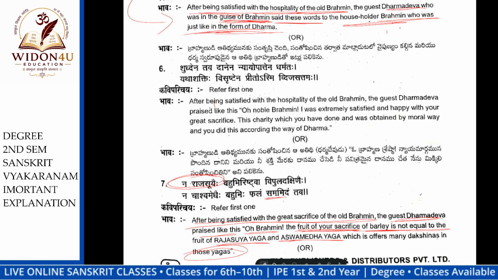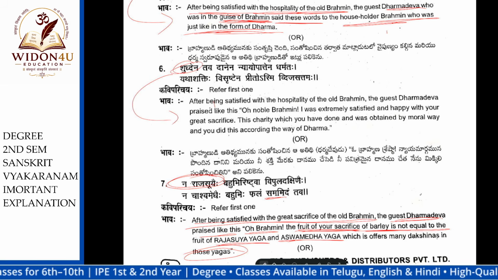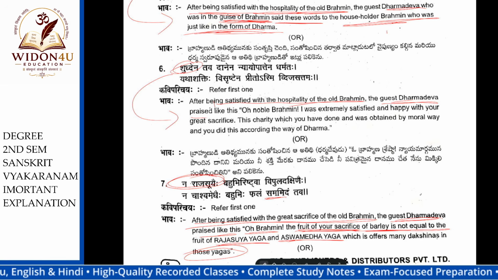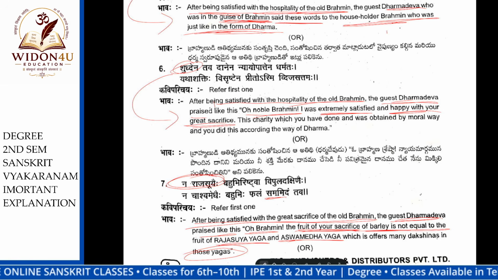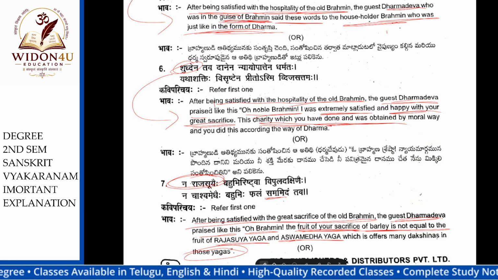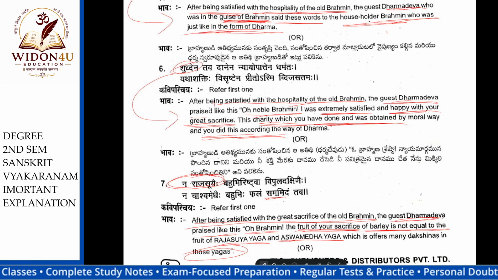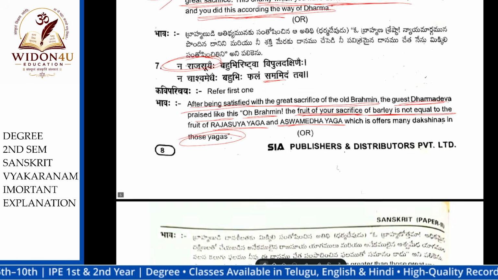Remember this word, Shuddhena. After being satisfied with the Brahman's offer, the guest Dharmadeva praised him: "O noble Brahman, I was extremely satisfied and happy with your great sacrifice. This charity was obtained by a moral way, and you did it according to the way of Dharma." Okay, these are important.